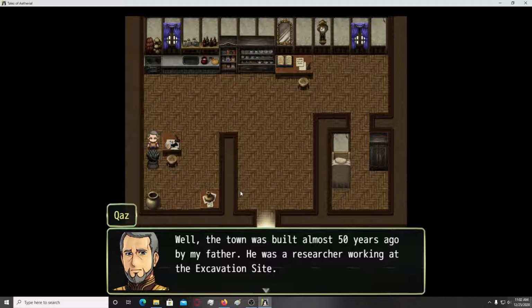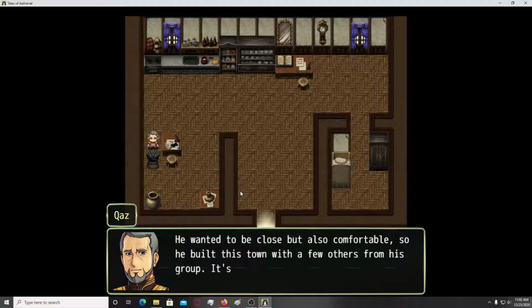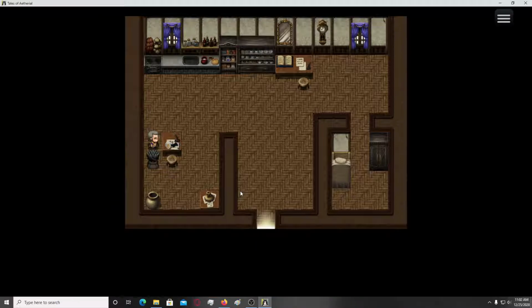Used by my father, he was a researcher working at the excavation site. He wanted to be close but also comfortable, so he built this town with a few others from his group. It's always been a small community, but it has become a nice town.